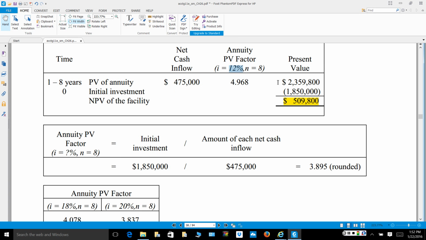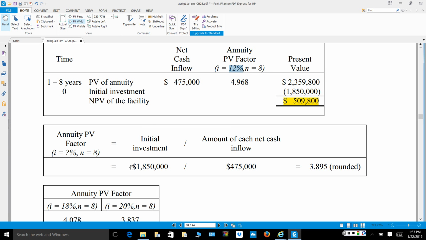Well, in this situation, we know our initial investment and we know our cash flows. And so we're trying to determine what will it take to get these cash flows to equal this initial investment over an 8-year period of time, but at what rate? So we're solving for that interest rate.